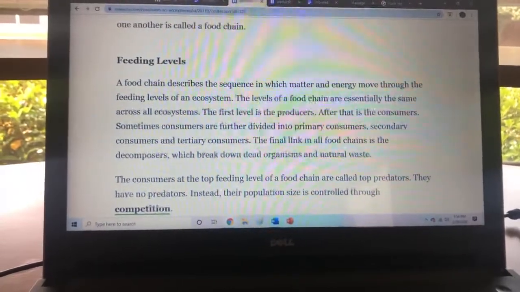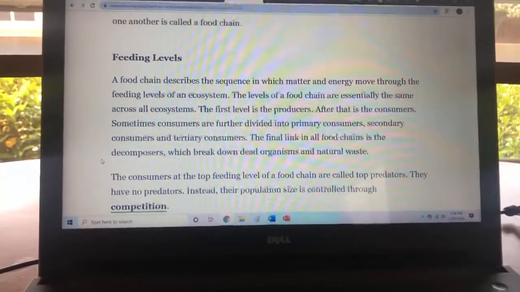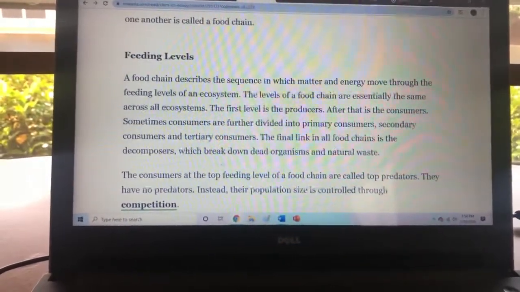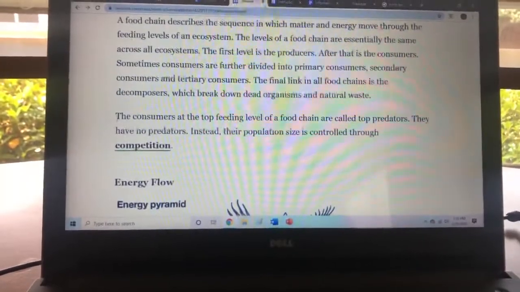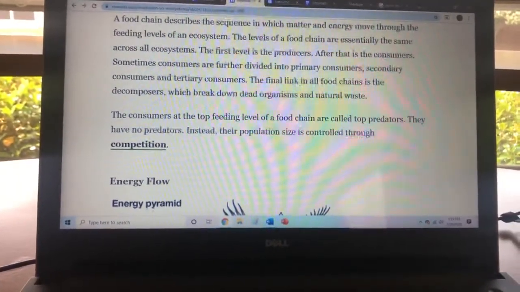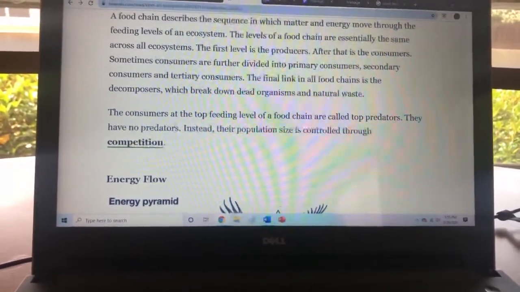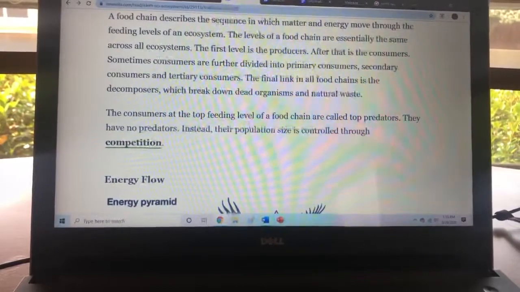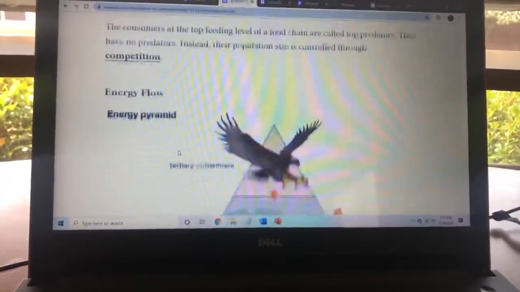That's the third level. The final link in all food chains is the decomposers, which break down dead organisms and natural waste. The consumers at the top feeding level of a food chain are called top predators. They have no predators. Instead, their population size is controlled through competition.